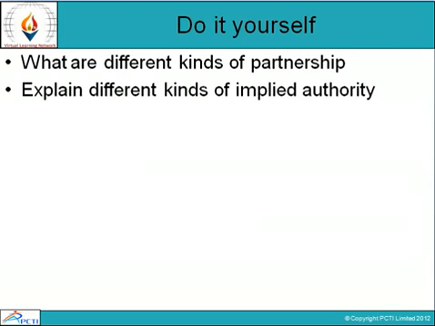Now, there are some questions on the basis of this session. The first one is: what are the different kinds of partnership, and explain the different kinds of implied authority.